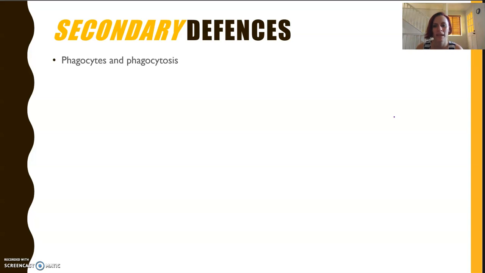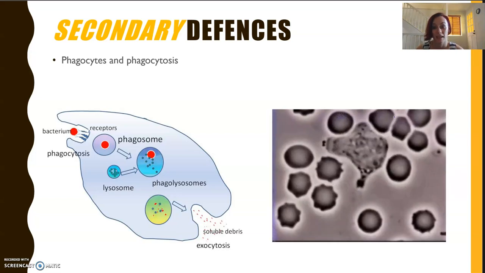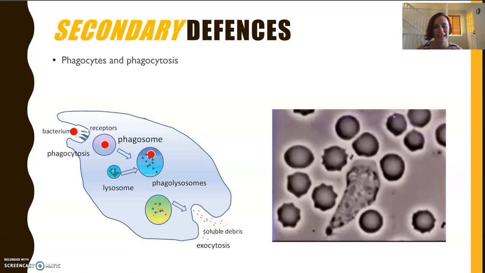Now, the phago part means to eat or devour, and the cyte is a cell. So really, that's what they're doing. They're ingesting bacteria or pathogens, engulfing them, destroying them, getting rid of them, okay? It's pretty rare that bacteria should make it into the bloodstream, but essentially that's what's happening here.